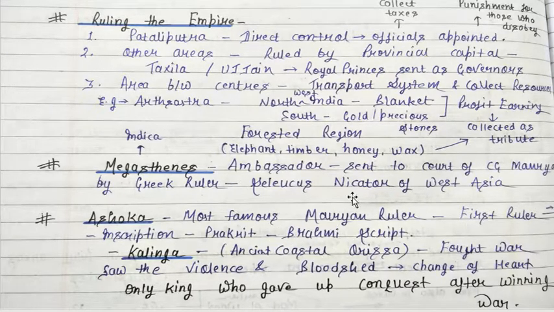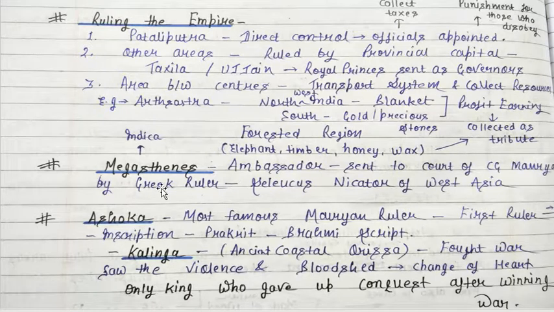Another script is Kharoshti, which we will cover in the class 12th NCERT. Okay, so as of now, just try to remember this thing, that Asoka got his messages inscribed in these stones in the Prakrit language, in Brahmi script. You need to remember this thing, extremely important.